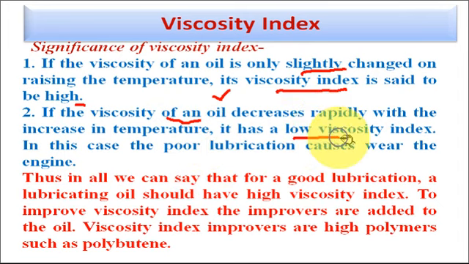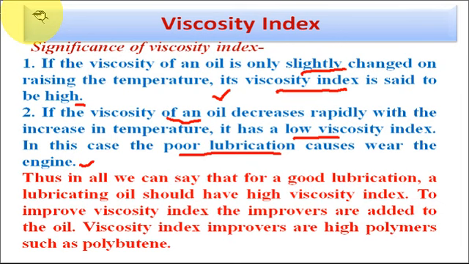In this case, poor lubrication may cause wear and tear in the metallic parts of the engines. So before choosing the lubricating oil, we must know about its viscosity index. A good lubricating oil should have a high viscosity index.